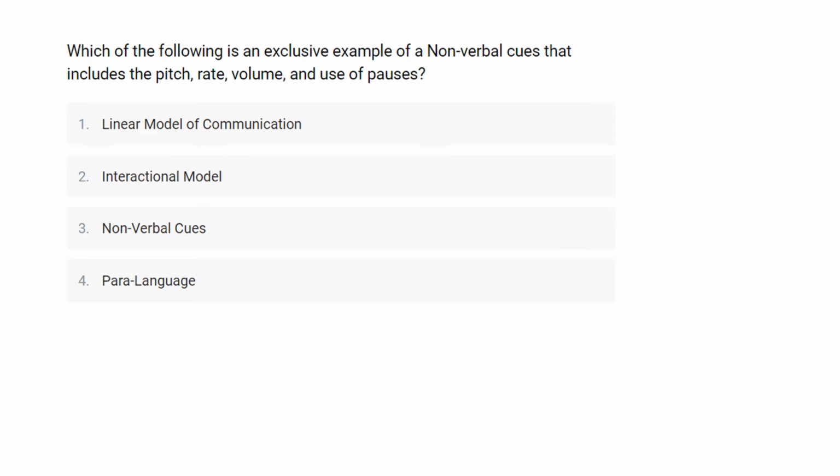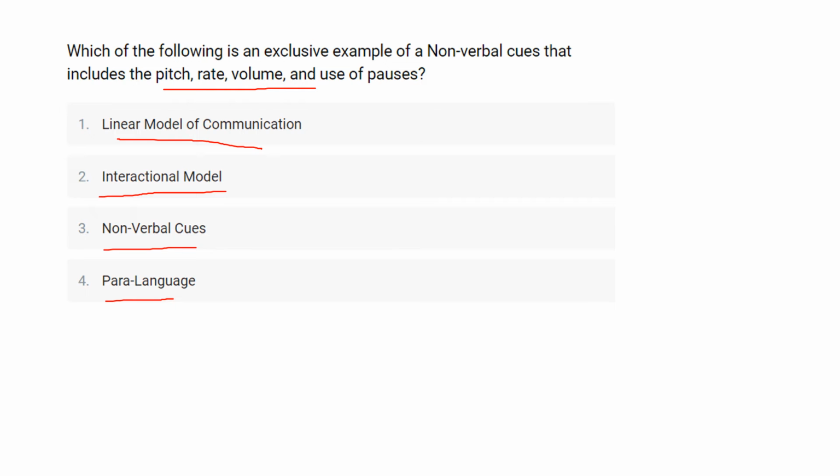Which of the following is an exclusive example of non-verbal cues that include the pitch, rate, volume and the use of pauses? So in this question they ask you which is an exclusive example of non-verbal cues that include the pitch, rate, volume and the use of pauses. The first option is linear model of communication, second one is interactional model, third one is non-verbal cues and the last one is paralanguage.